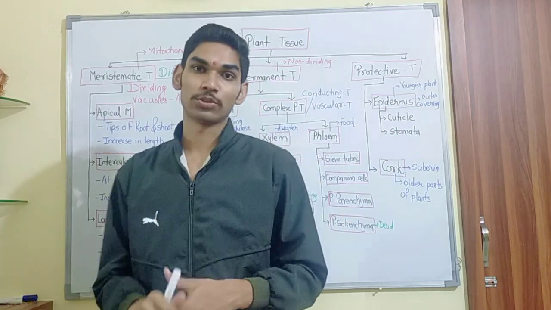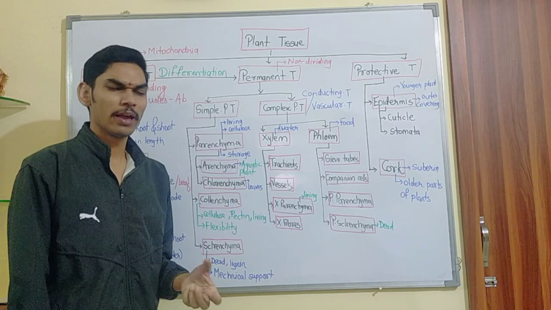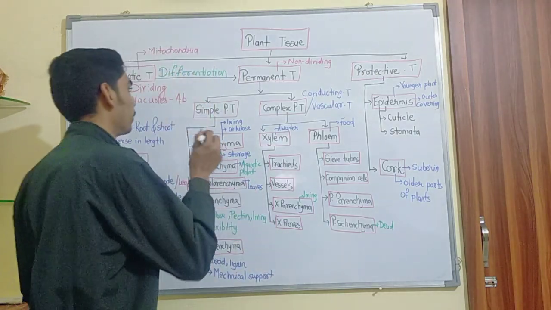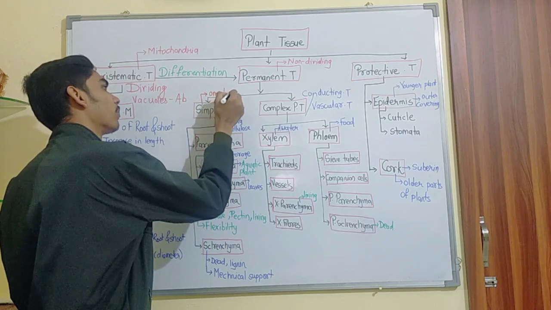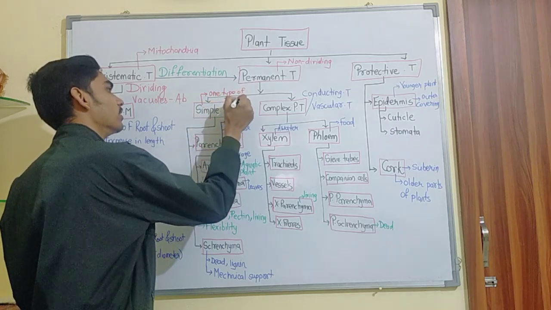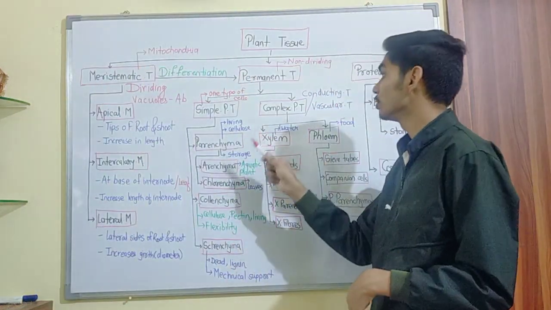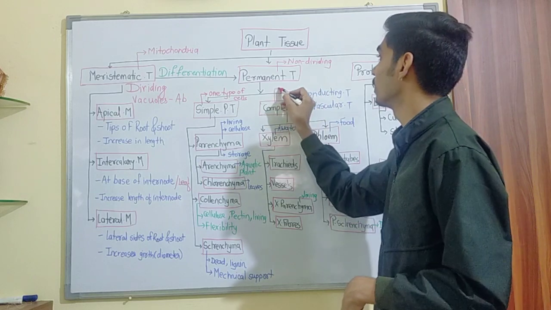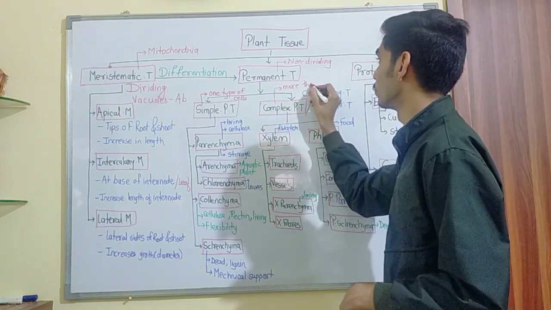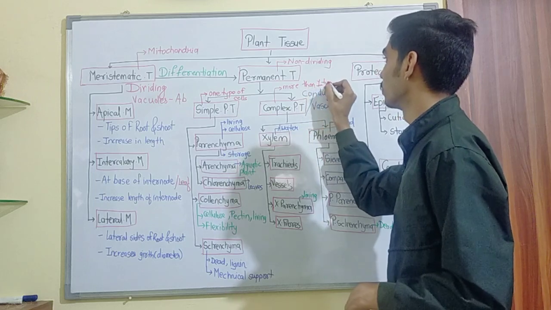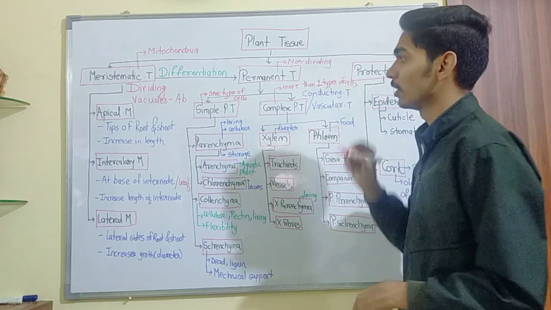This permanent tissue is again divided into simple permanent and complex permanent tissue. Why simple? Because they are made up of only one type of cell. If they are made up of only one type of cell, they are referred to as simple permanent tissue. That is simple. Opposite to it is complex. What does complex say? More than one type of cells. These are cells that contain more than one type of cell, which you will name complex permanent tissue.